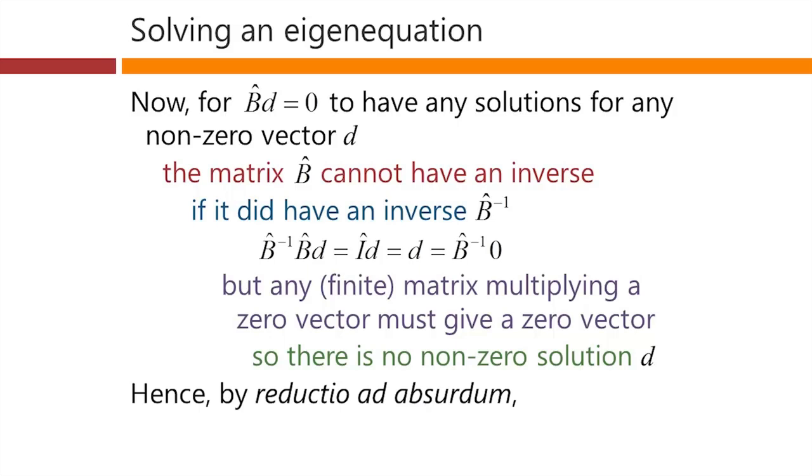So by what we call reductio ad absurdum, B has no inverse. If it did have an inverse, we get to a silly situation here which can't exist, so therefore B cannot have an inverse. That's a reductio ad absurdum proof. So if we have this equation here, which was just a rewrite of our original eigenequation, for this equation to have any solutions, it must be the case that the matrix B has no inverse.